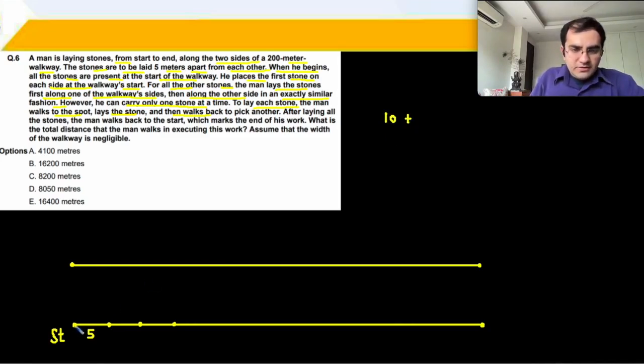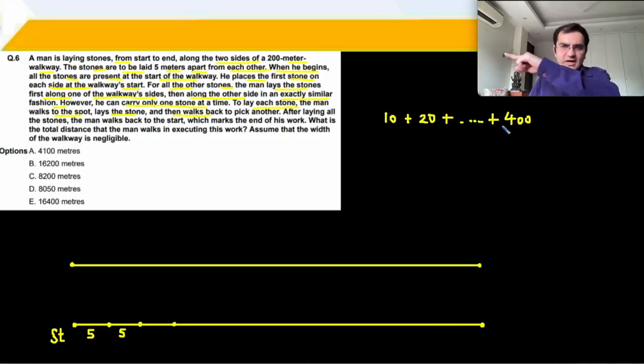Then he walks from here 5 plus 5, 10 meters, and then 10 meters वापस, that is 20. This process continues until the last stone, where he will cover the full length of 200 and then 200 वापस. तो ये आपका 400 हो जाएगा. ठीक है. Of a 200 meter walkway, 10, 20, 30, 40, up till 400. 400 या 200 जाना, 200 आना, ये 400 हो गया. He will also repeat this for the other side, so ये into 2 हो जाएगा. That's it.